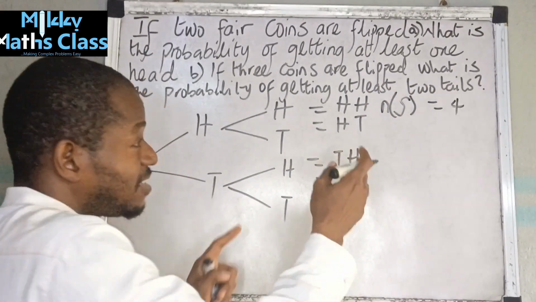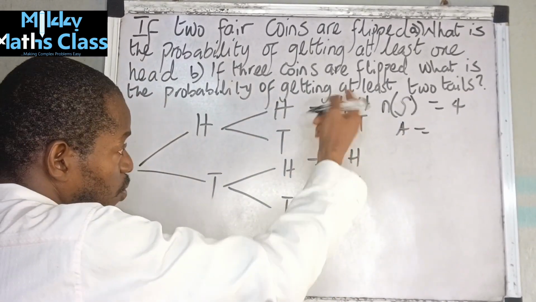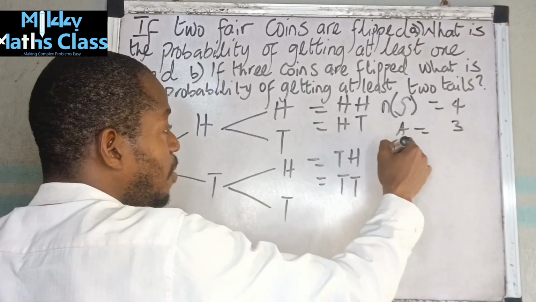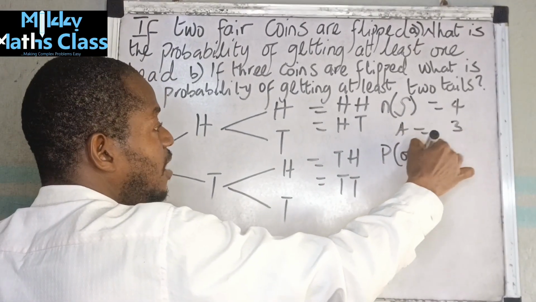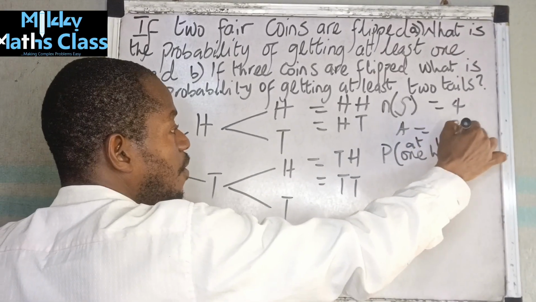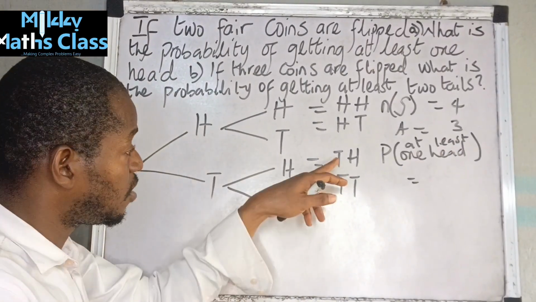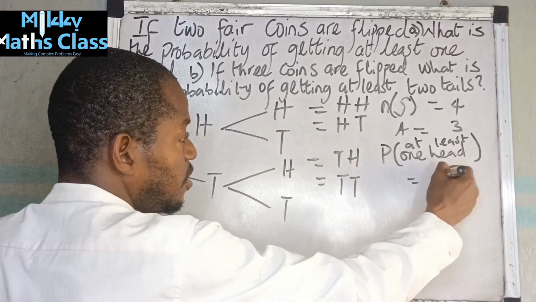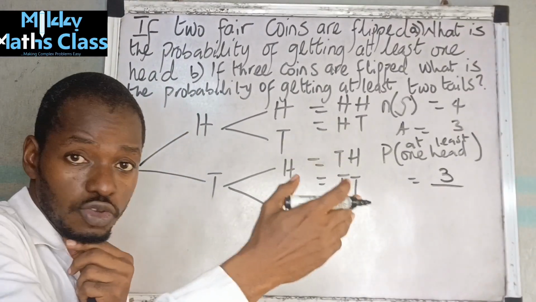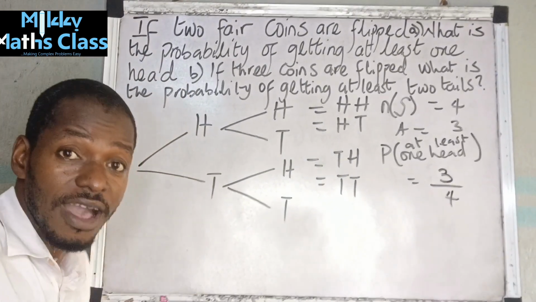Now, the probability of getting at least a head will be, where do we have head? 1, 2, 3. So this is 3. So the probability of at least one head will be equal to, how many places did you see head? 1, 2, 3. 3 out of what are the outcomes that I could get when I flip the two coins? 1, 2, 3, 4. So that's 3 over 4.